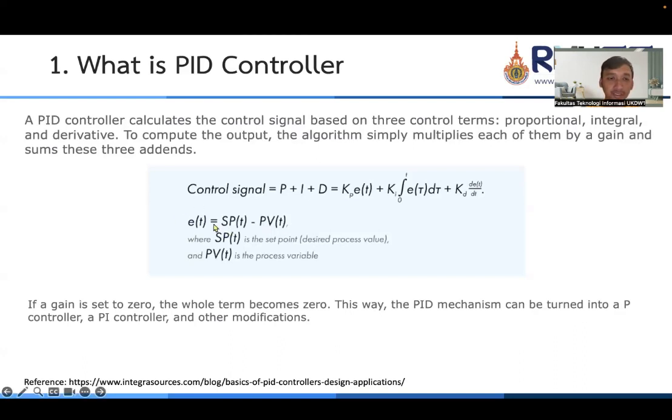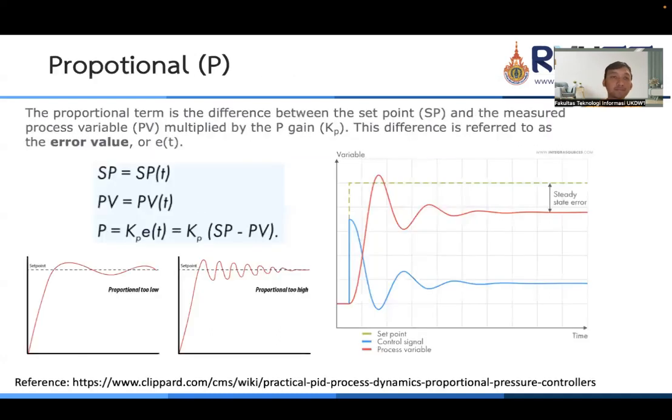So we can get the error. From this formula, if a gain is set to 0, for example KP is 0, we can modify this formula into another PID mechanism. So we can get a KD controller, we can get a PI controller, or if we use all the gains, we get a PID controller. We can explain one by one for the P, I, and D.